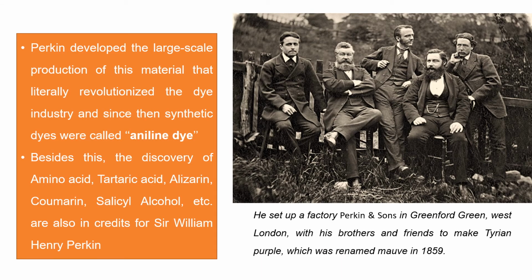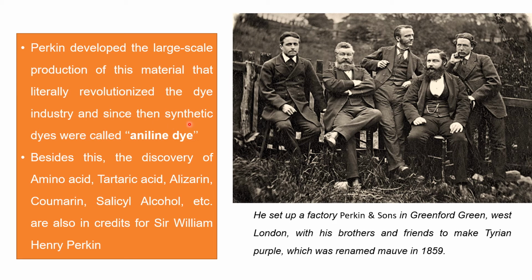After a few years, Perkin started his own company along with his friends and brothers, funded by his father. So they carried out large-scale production of this dye, which revolutionized and inspired many other industries.